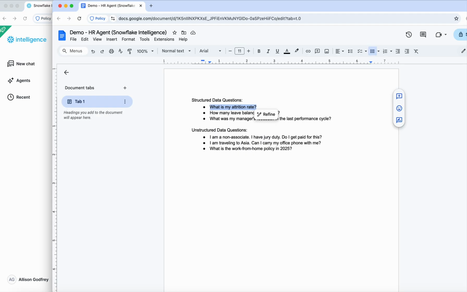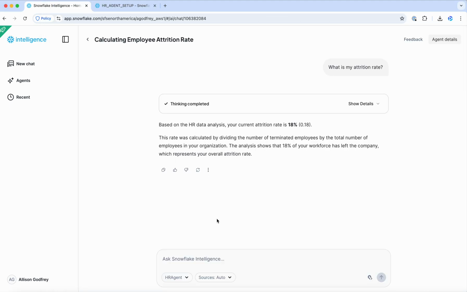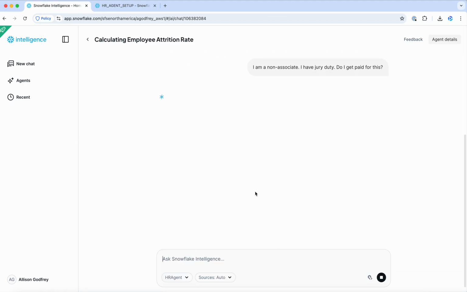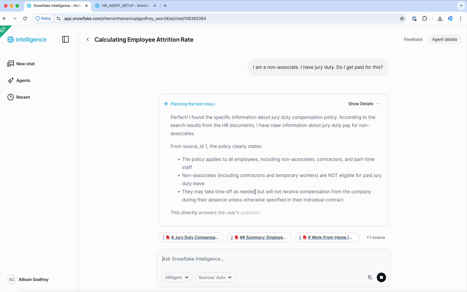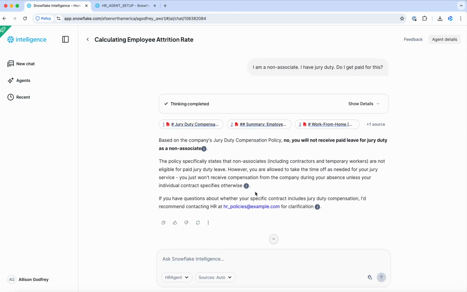Let's ask one question of the unstructured data just to show the types of information that we have here. So let's do this one. I am a non-associate and I have jury duty. And I'm wondering, do I get paid for this? And behind the scenes, there is a PDF document that outlines the jury duty specifications, and it says that you will not receive paid leave for jury duty as a non-associate,